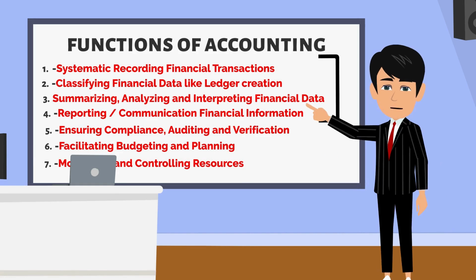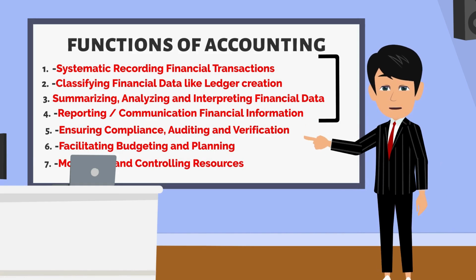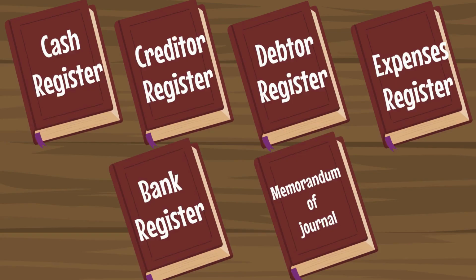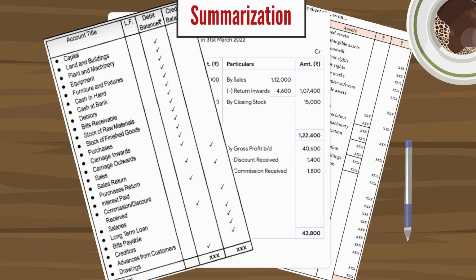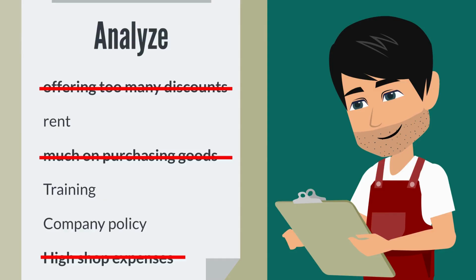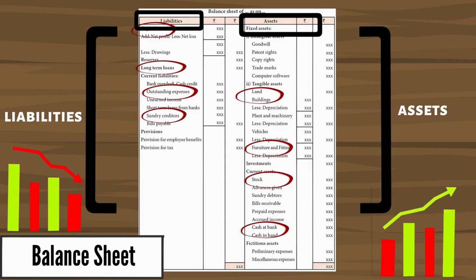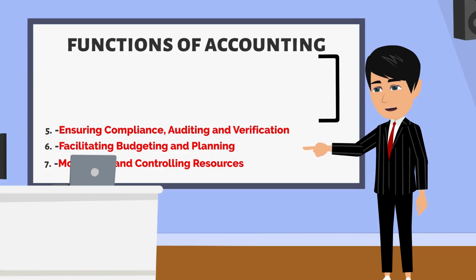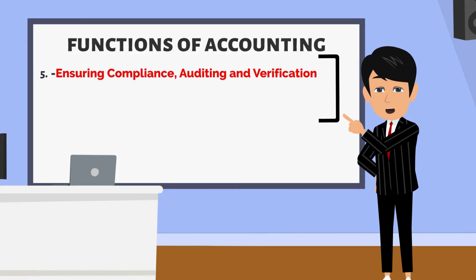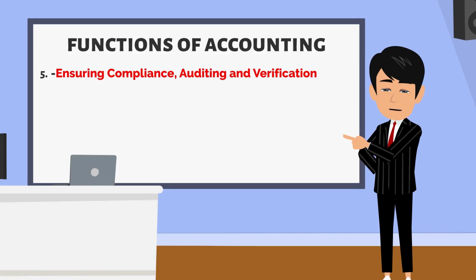Okay, students, you already know the first 4 functions of accounting, right? We've learned about systematic recording of transactions, classifying them, summarizing, analyzing, and reporting financial data. Now, let's move on to the 5th function of accounting, which is ensuring government compliance, auditing, and verification. Let's break this function into 3 parts.